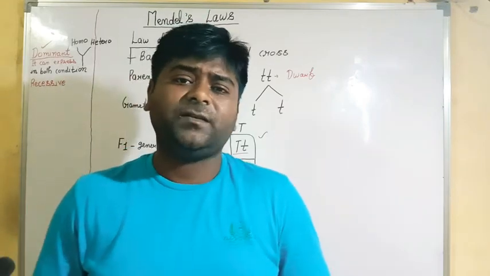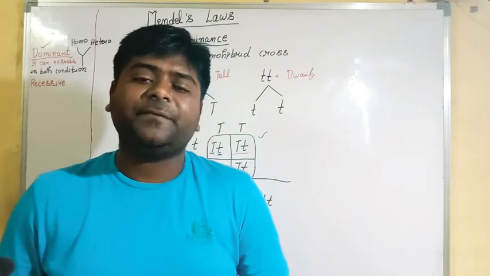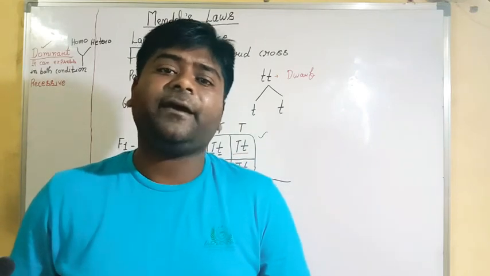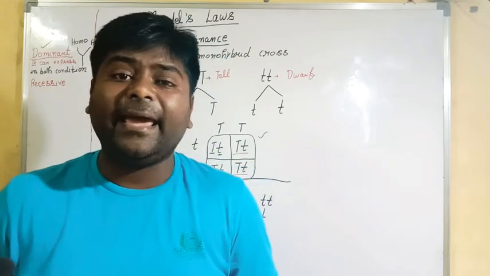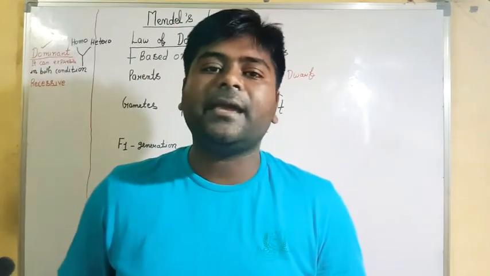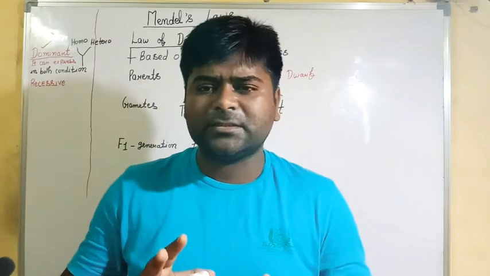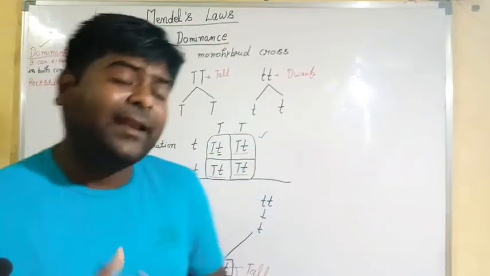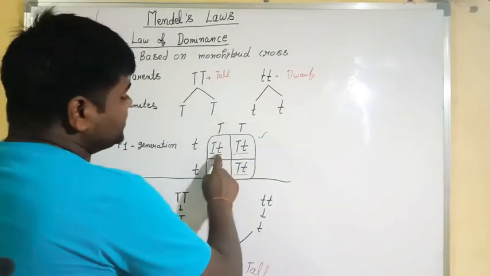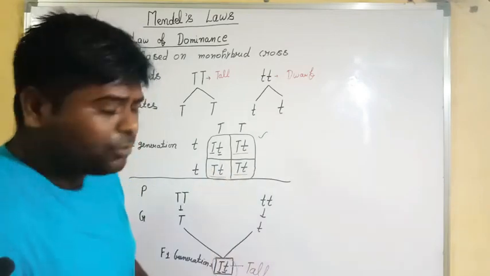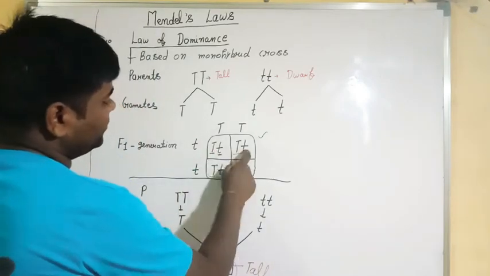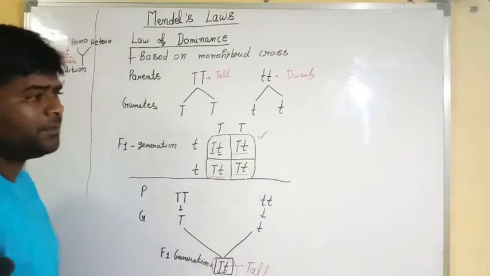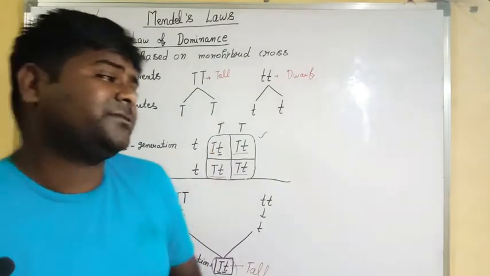Law of dominance, easy to define. In the presence of the dominant factors, recessive factors cannot express their characteristics. Simple definition. Let's take the ratio. When we see the genotypic ratio, how many do you see? 1, 2, 3, 4. 4 heterozygous conditions are there.